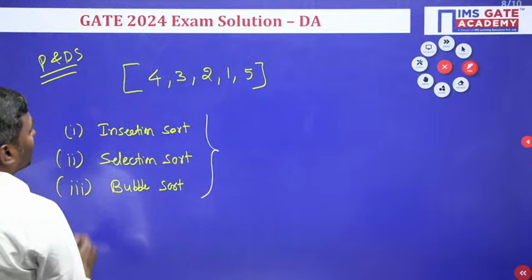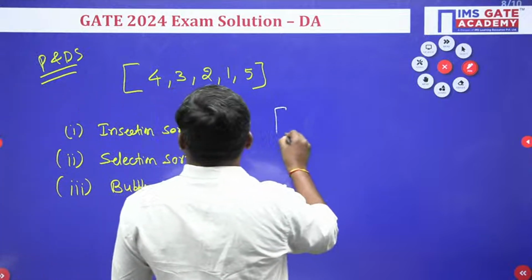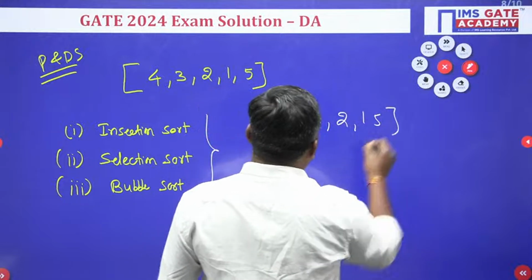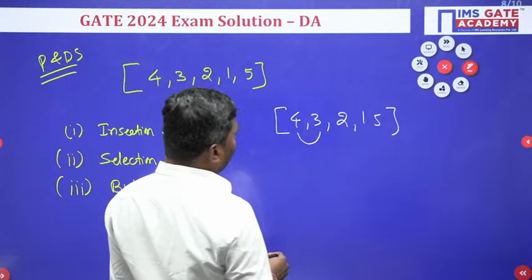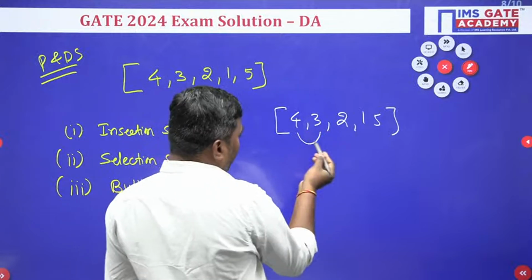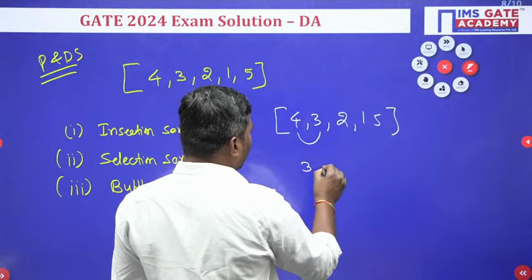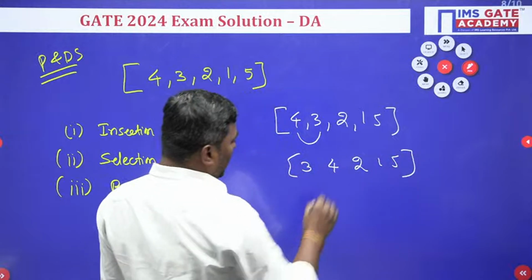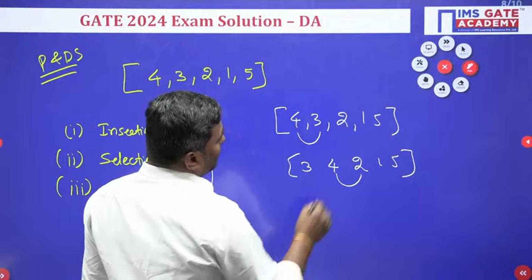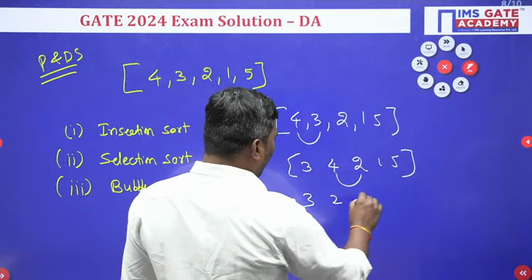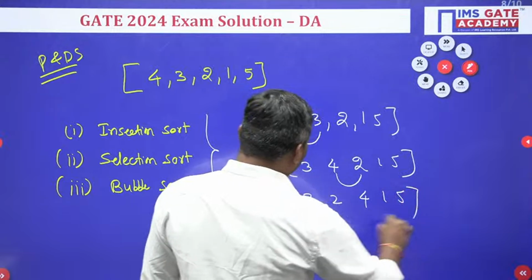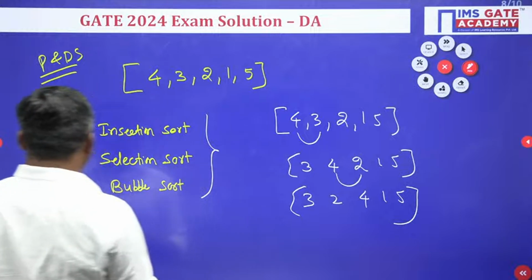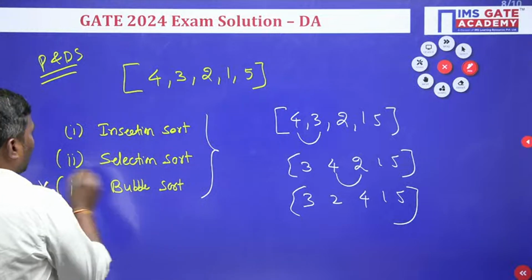Now if you look at bubble sort, how its mechanism goes here: 4, 3, 2, 1, 5. It will take 2 elements at a time and compare; 3 is the minimum. So after the first pass, 3, 4, 2, 1, 5. In the second pass, next 2 elements: 3, 2, 4, 1, 5. You see, 2 passes are completed and it is not sorted. So bubble sort cannot be the answer.